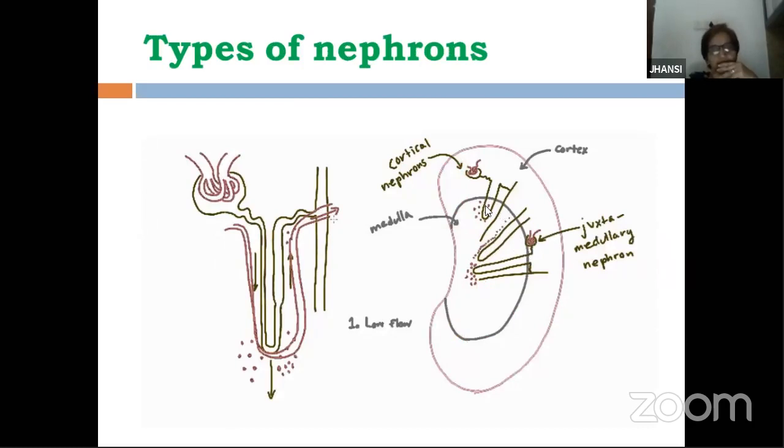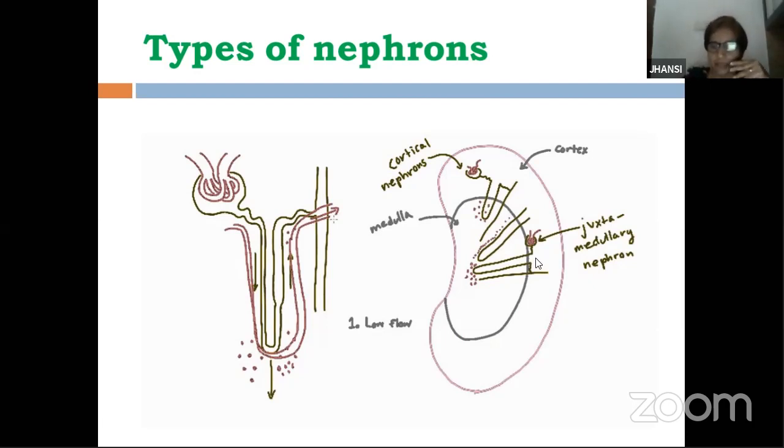The third difference: cortical nephrons don't have extra capillaries around them, that is, vasa recta is absent here. Whereas juxtamedullary nephrons have the loop of Henle surrounded by capillaries, which we call vasa recta. And the last difference is number. Cortical nephrons are more in number in human beings. 80% of our nephrons are cortical nephrons, whereas juxtamedullary nephrons constitute only 20%.